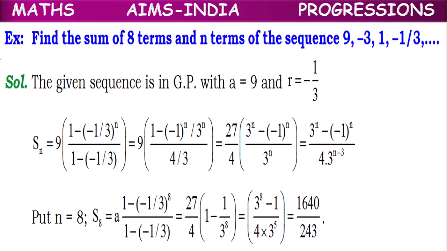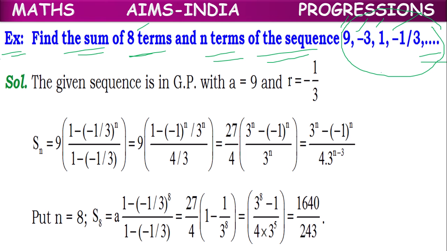Next, example problem. Find the sum of 8 terms and n terms of the sequence 9, -3, 1, -1/3 and so on. They have given a sequence here. We have to find the sum of 8 terms and the sum of n terms.